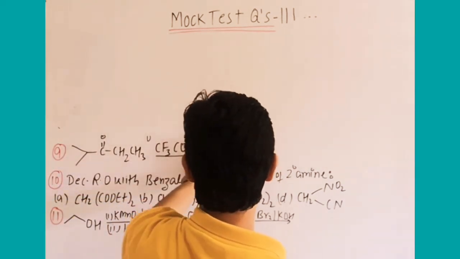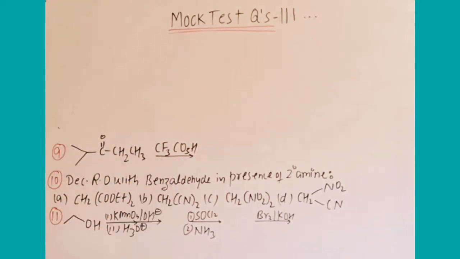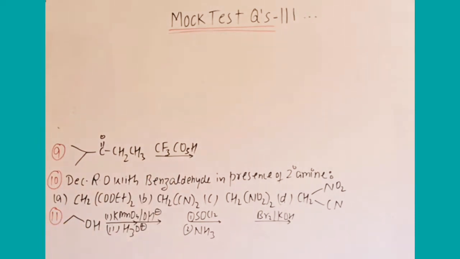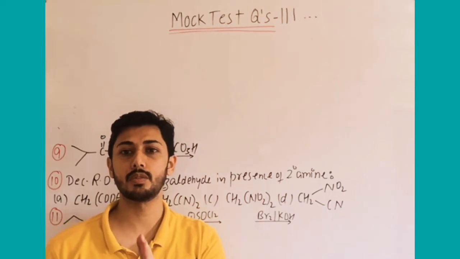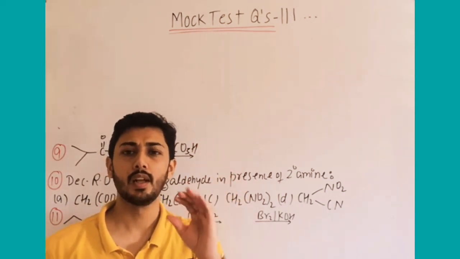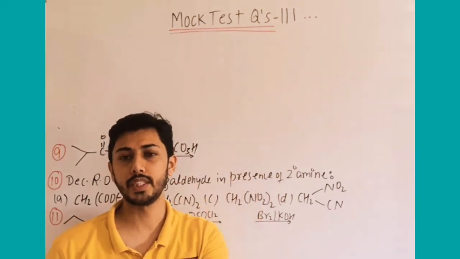Next question is, this is a ketone given with CF3CO3H, that is a peroxy carboxylic acid. Now recall in which mock test we have discussed the name reaction, because if you see the description of most of the mock tests, whatever new reaction is covered, I have mentioned in the description. You can see that part.